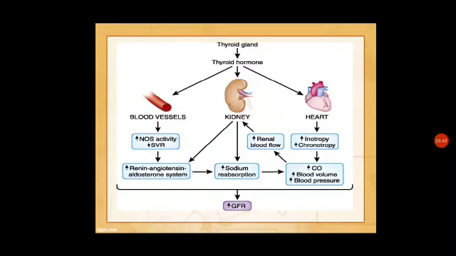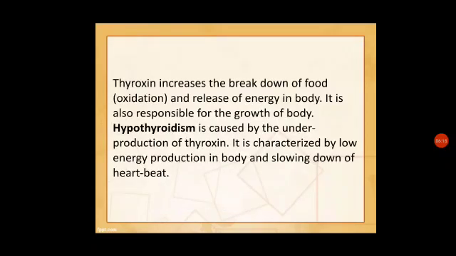The thyroid hormone acts on the blood vessels, kidney, and heart, and regulates many functions. For example, it acts on the kidney, and the reabsorption of sodium ions is increased. If it acts on the blood vessels, there are different types of activities performed by this hormone. Thyroxine increases the breakdown of food, oxidation, and release of energy in the body. It is also responsible for the growth of the body.